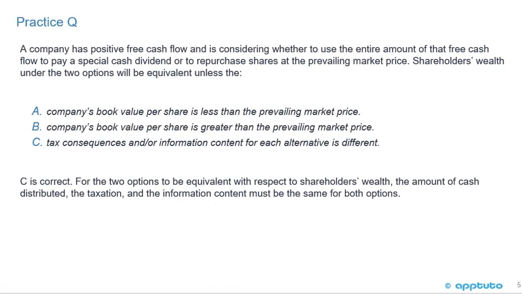For the two options to be equivalent with respect to shareholders' wealth, the amount of cash distributed, the taxation, and the information content must be the same for both options. So in A and B, company's book value per share really has nothing to do with the shareholders' wealth, okay? The shareholders' wealth is just with regards to the number of shares that they hold, and they got a dividend or they sold their shares back, okay?